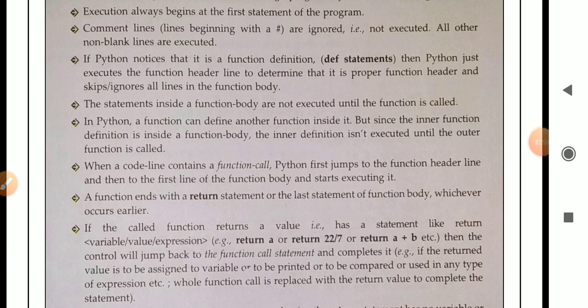So if Python notices a function definition, a def statement, then Python just executes the function header line to determine whether it is a proper function header or not, and after that it will skip all the lines present inside the function. The statements inside a function body are not executed until the function is called. The statements inside any particular function will only execute when there is a function call. If the function call is not there, then the function body will not execute.